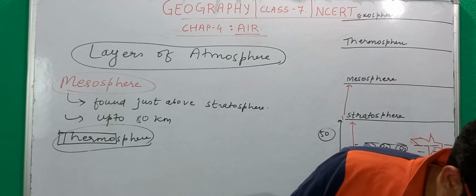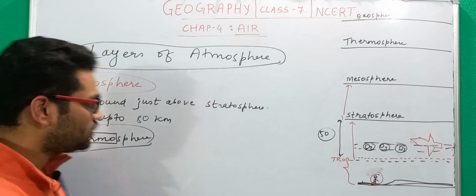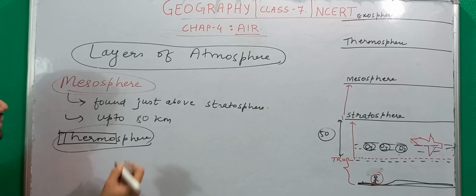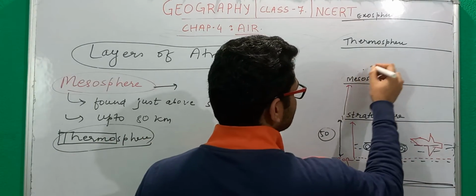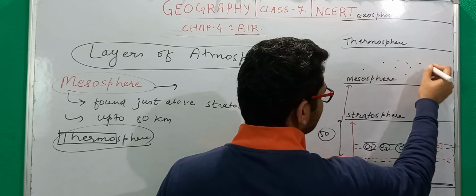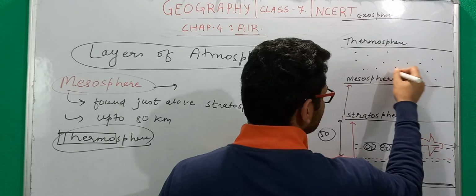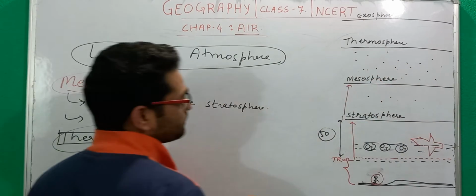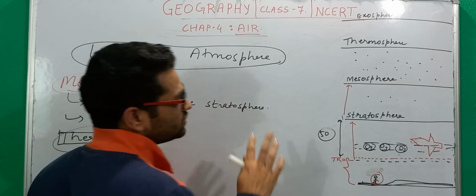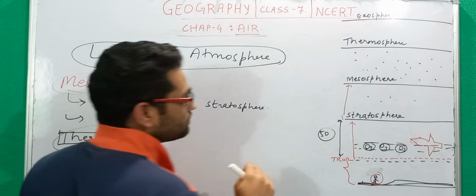Okay, so mesosphere, just one point you have to understand, that mesosphere has some amount of air particles in it. So there is some amount of gases that you might come across in mesosphere. Of course, stratosphere has much more concentration than mesosphere, and then you will see in thermosphere we have very low density, a low concentration of air particles.